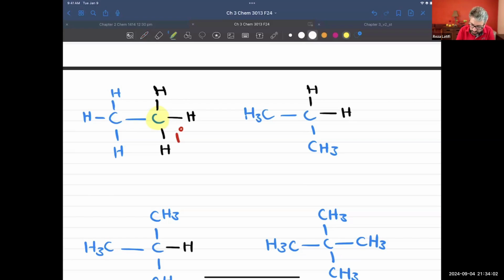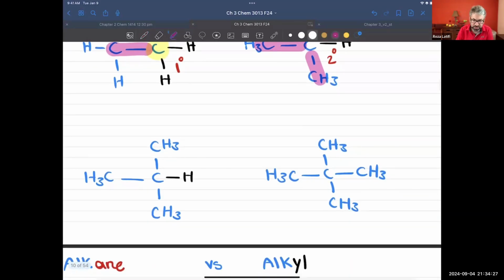So there is only one methyl group attached to it. Sorry, when I say methyl, I mean only one carbon is attached to it. What if you have 2 carbons? I'm replacing one of the hydrogens now by CH3. In this case, we are dealing with a secondary carbon. So we say 2 and we put the degree there.